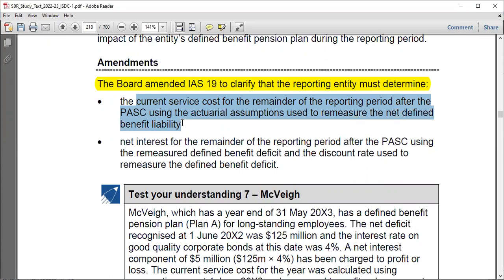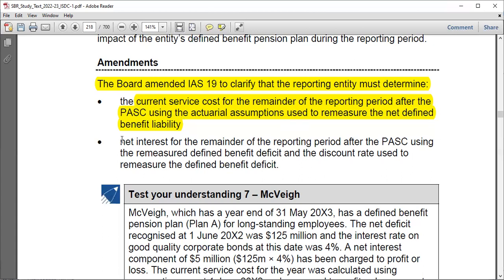Let's say that the year ends at 31st December, but maybe either a plan amendment, settlement, or curtailment has occurred maybe in April. So in that case, you as an entity will have to determine again the current service cost for the remainder of the reporting period. If it's 8 months, you have to determine that, right? That's number one, because things would have changed. If you do that, even the liabilities would have changed. And in that case, you have to reassess everything.